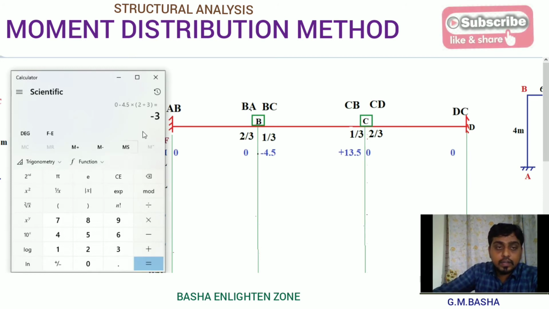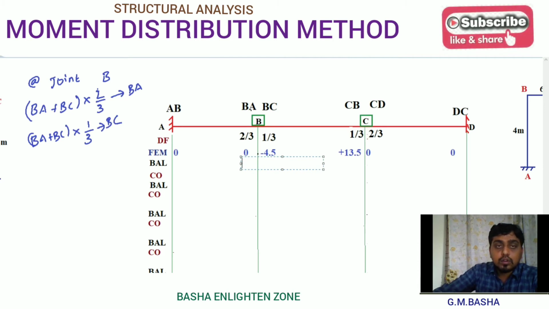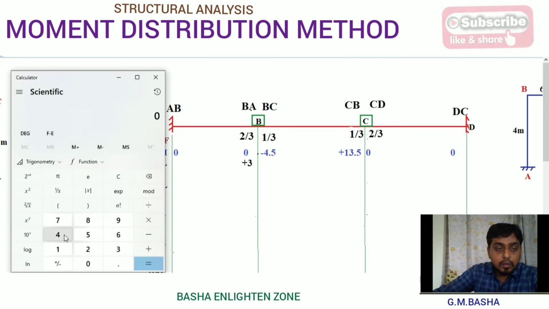If you get minus 3, just change the sign, so minus 3 becomes plus 3, and take it down here, which is plus 3. Similarly, for the balancing value for BC, 0 minus 4.5 is minus 4.5 into 1 by 3.